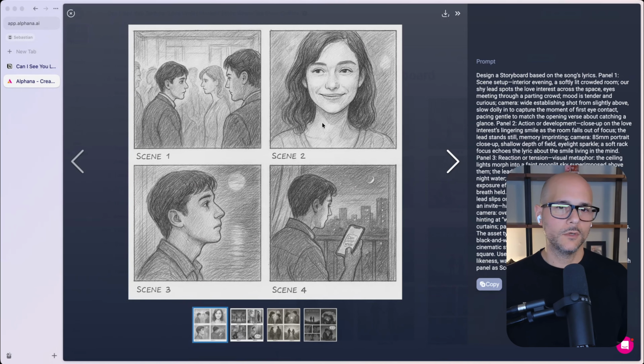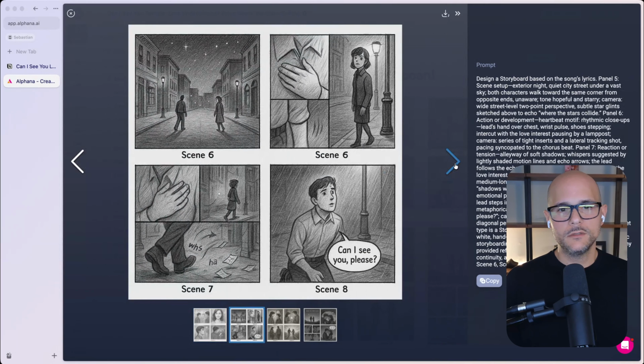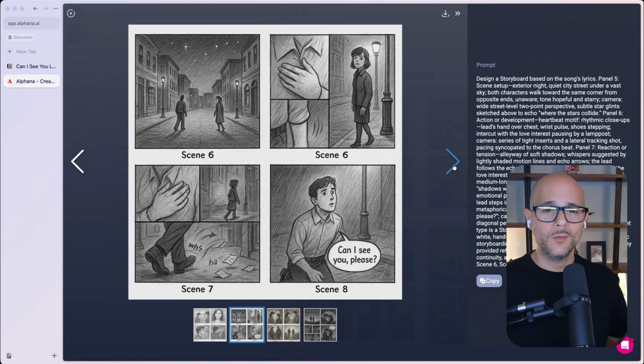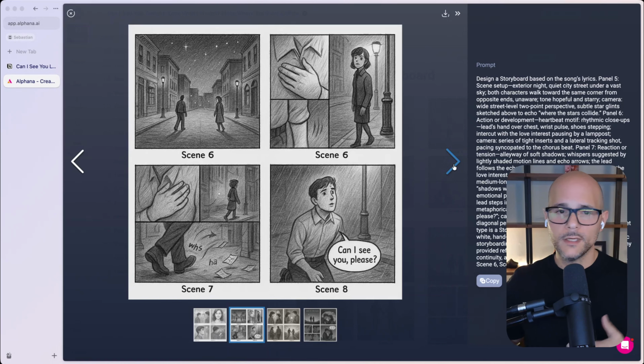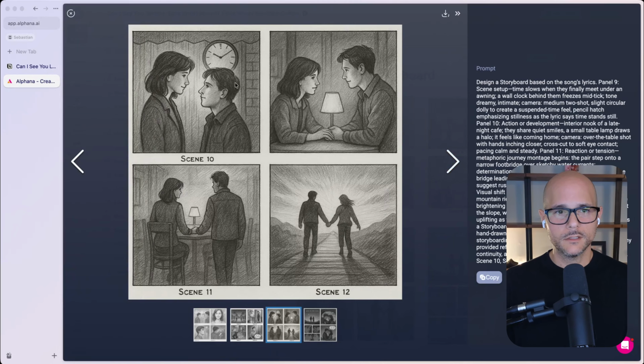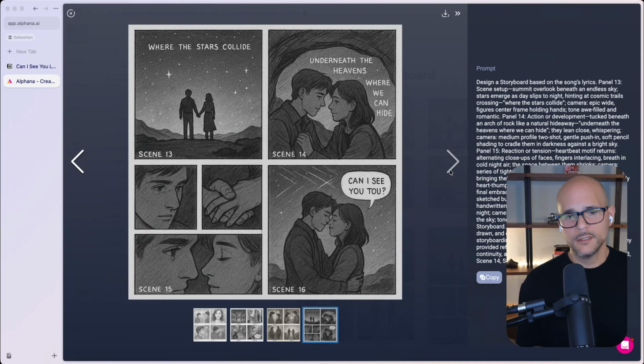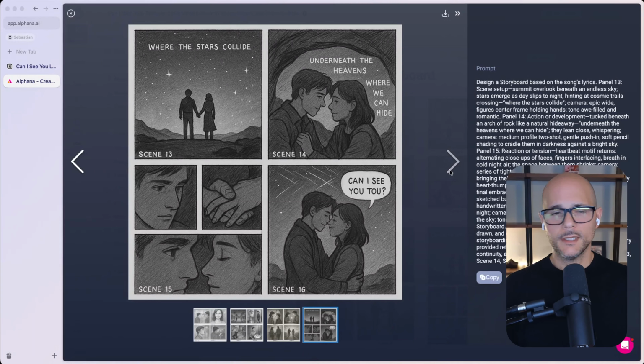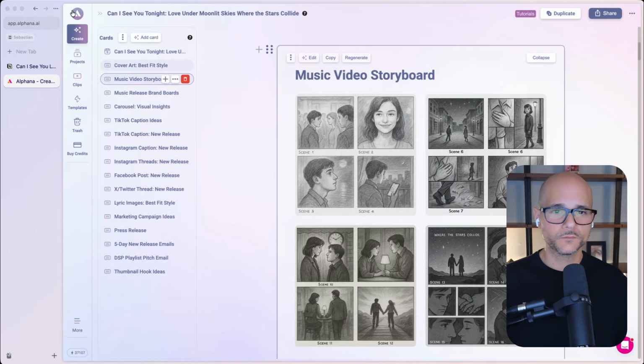You got someone walking through a crowd, sees a girl, there she is, close up. This just kind of helps you to get a picture. It'll either tell you this is what you want, or it's going to show you things that you don't want, which is always great when working with a director or a friend if somebody's going to shoot with your iPhone or a camera or anything like that. But you can see how it does sketches for each one of these scenes, right? Check this out. So there you go. Now you've got a set of storyboards. And if you want to tweak them, you can always modify the prompts to come up with better ideas, different concepts, or anything of that nature.